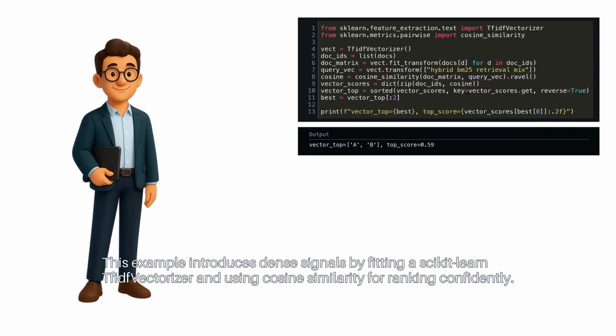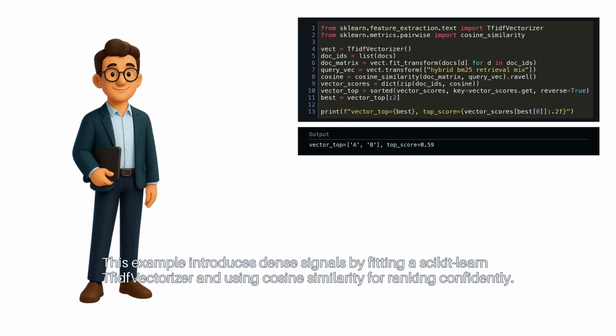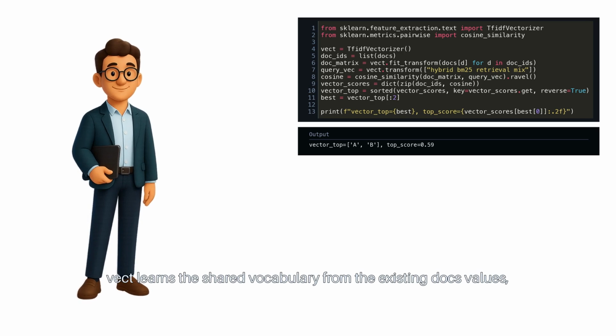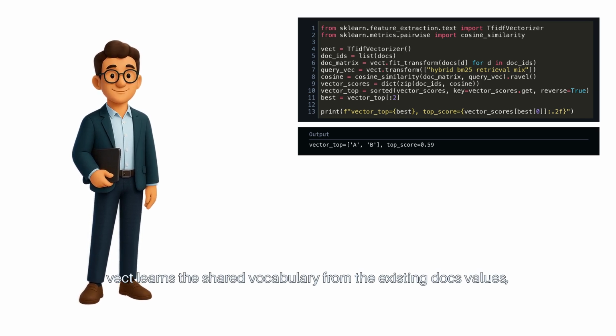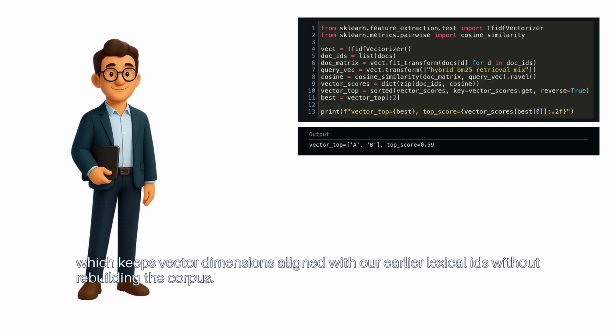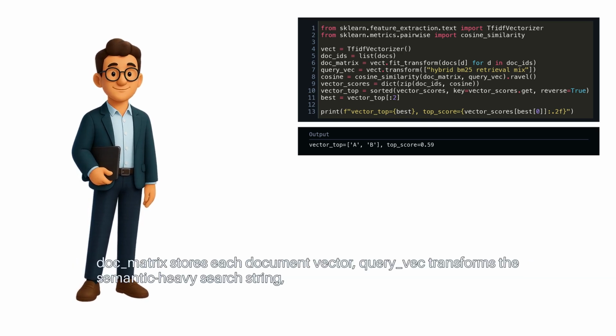This example introduces dense signals by fitting a scikit-learn TF-IDF vectorizer and using cosine similarity for ranking. Vect learns the shared vocabulary from the existing docs values, which keeps vector dimensions aligned with our earlier lexical IDs without rebuilding the corpus. Doc matrix stores each document vector.